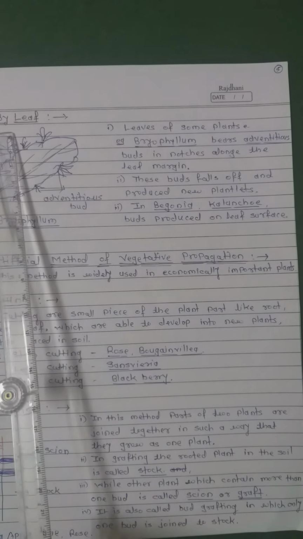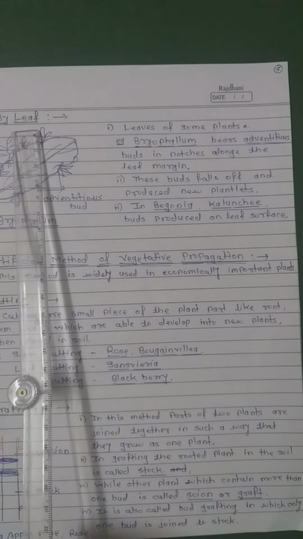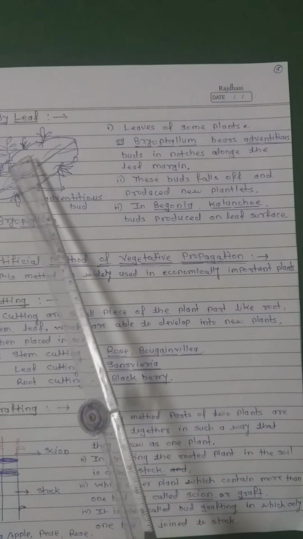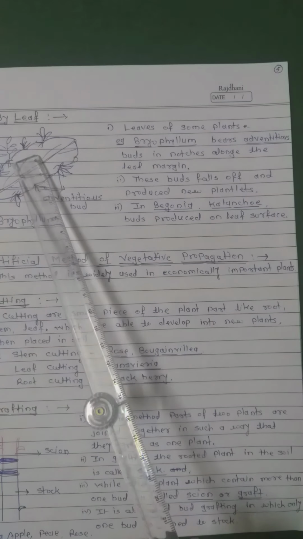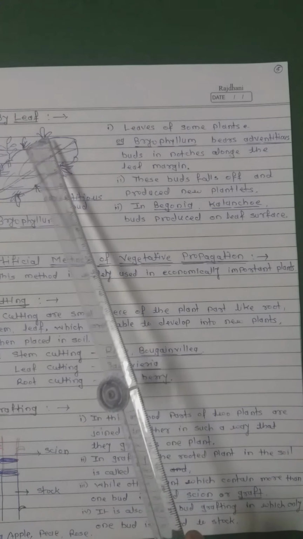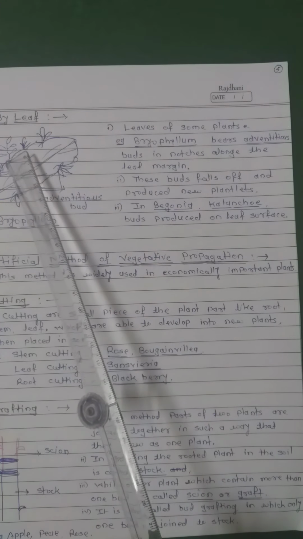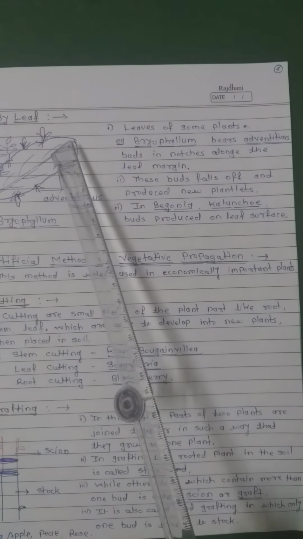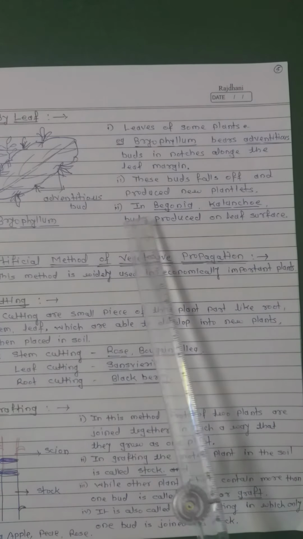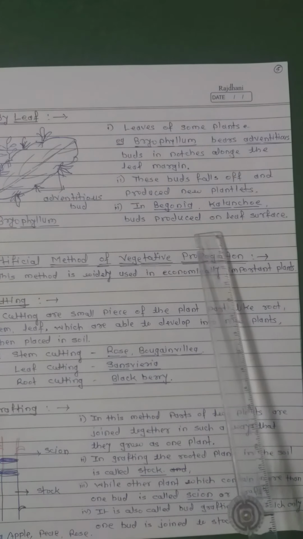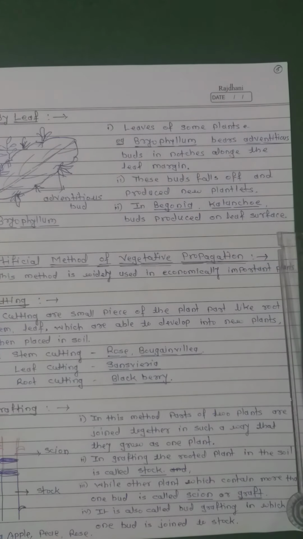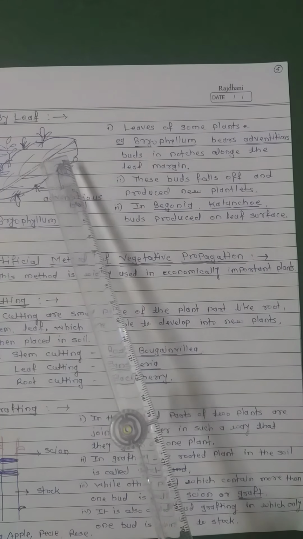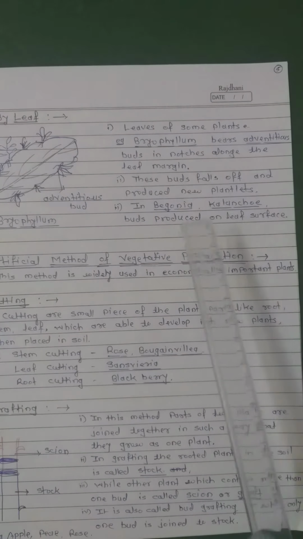Now, the vegetative propagation by leaf, by natural method. Leaves of some plants, for example bryophyllum, show adventitious buds in the notches along the margin of the leaf. These adventitious buds fall on the ground and produce new plantlets. While in begonia and kalanchoe, buds are produced on the leaf surface. This is the natural method of vegetative propagation.